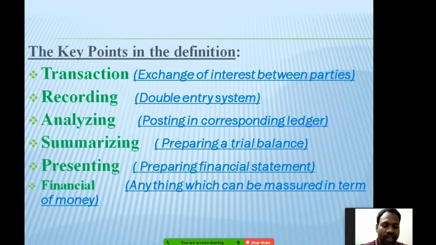The last one that we have to understand is financial. Financial means exactly money. Here it's explained very nicely. Anything which can be measured in terms of money, we can say it's financial.